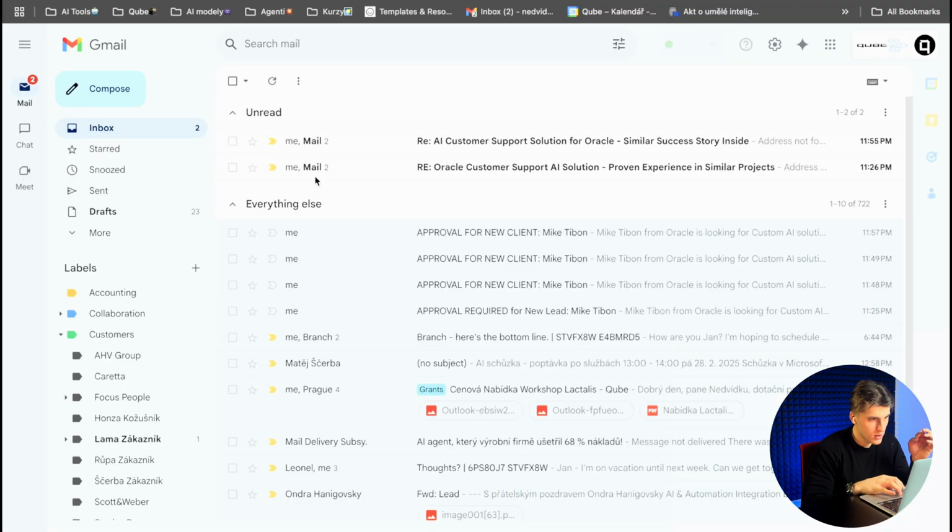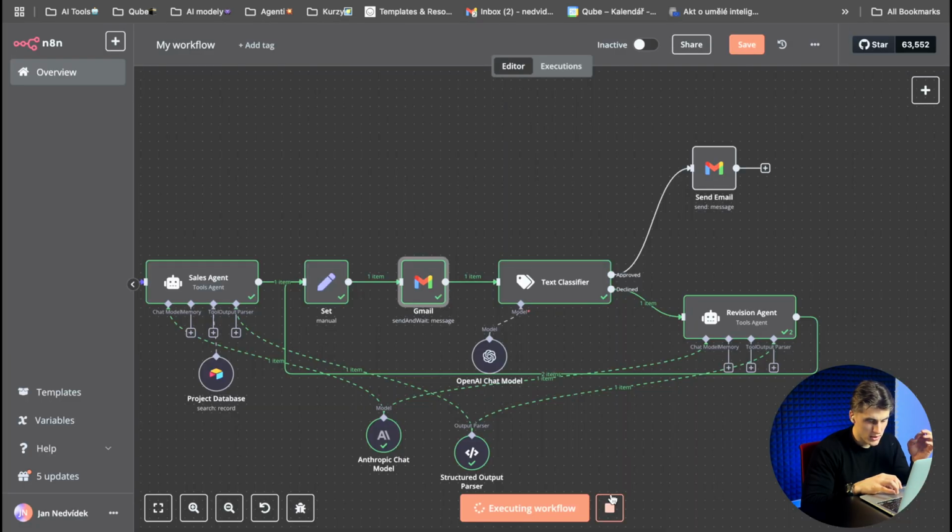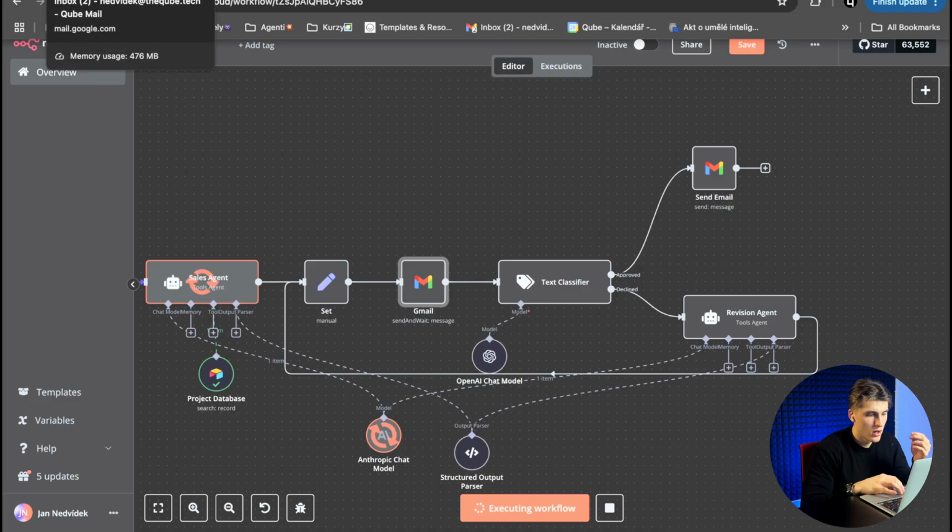So I will check it, but we don't have it, and I don't know why. Maybe there was some mistake, guys. Yeah, sometimes it happens like that with n8n. You need to just restart everything. So restart it, test it one more time. Yeah, because we have some mistake that I made before, so sometimes you need to restart the system.